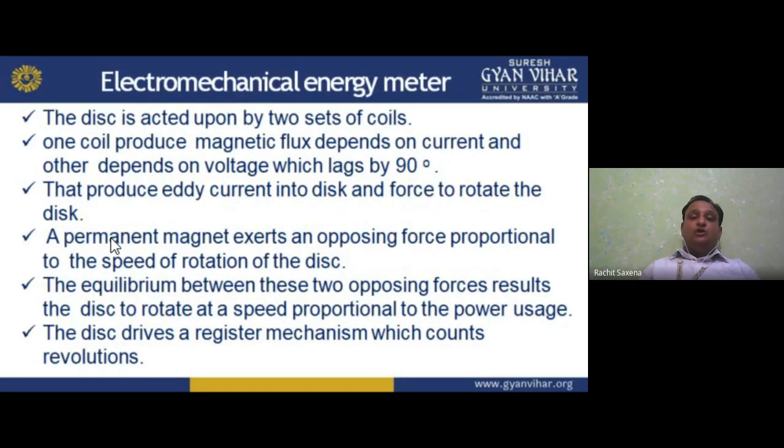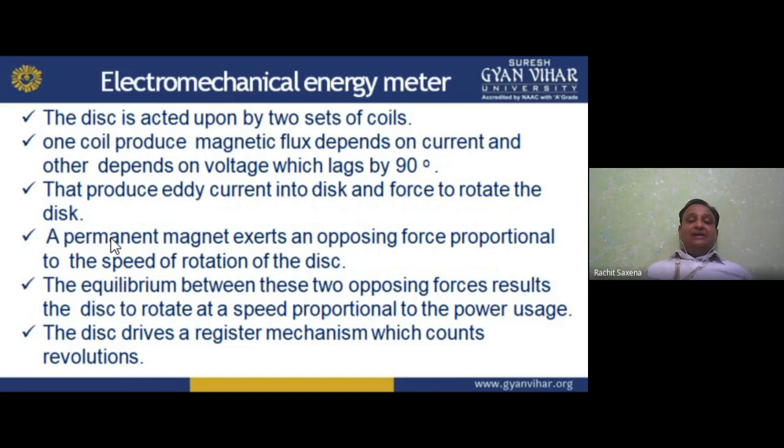Now, how does the electromechanical energy meter work? The disk is acted upon by two sets of coils. One coil produces magnetic flux depending on the current, and the other depends on the voltage, which lags by 90 degrees. When current flows in one coil, MMF takes place and there is reluctance, so we get magnetic flux as per the Biot-Savart law. Secondly, the other depends on the voltage which lags by 90 degrees because it is inductive. That produces eddy current in the disk, and a force to rotate the disk.